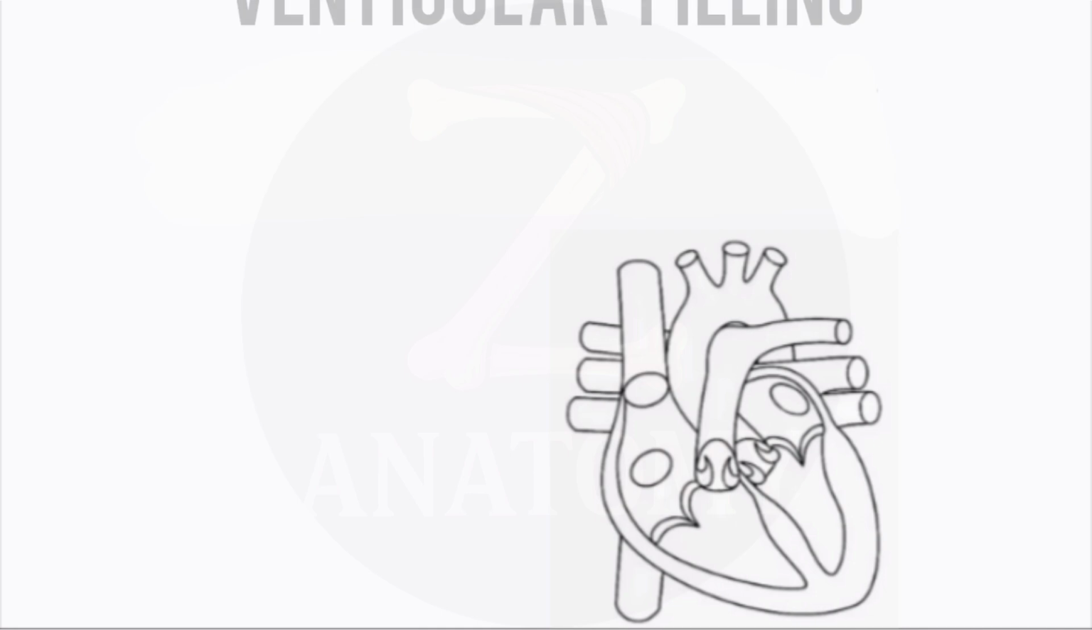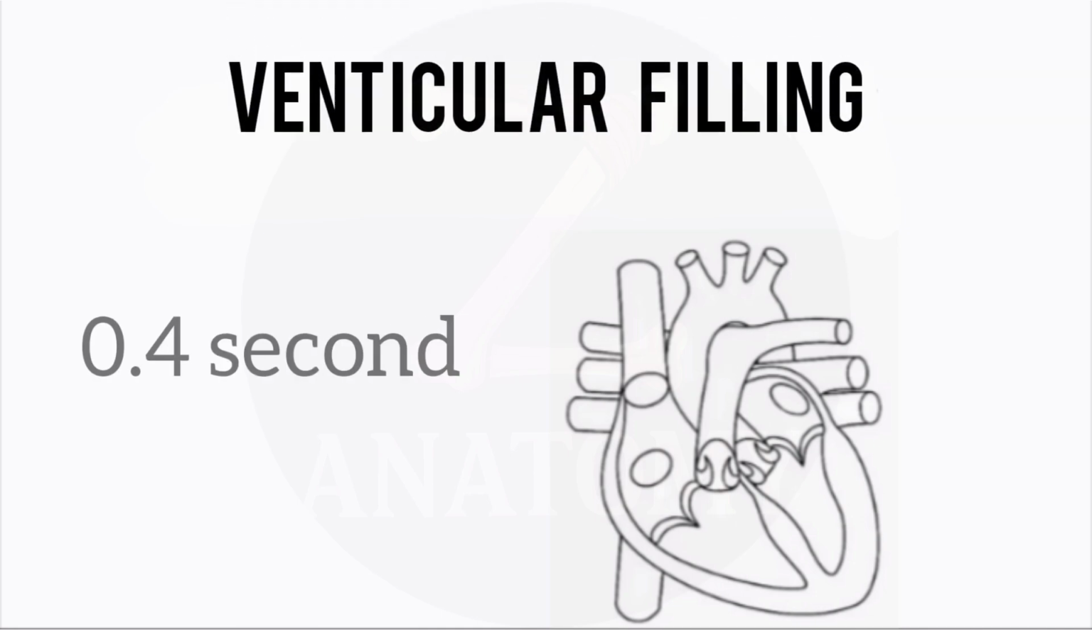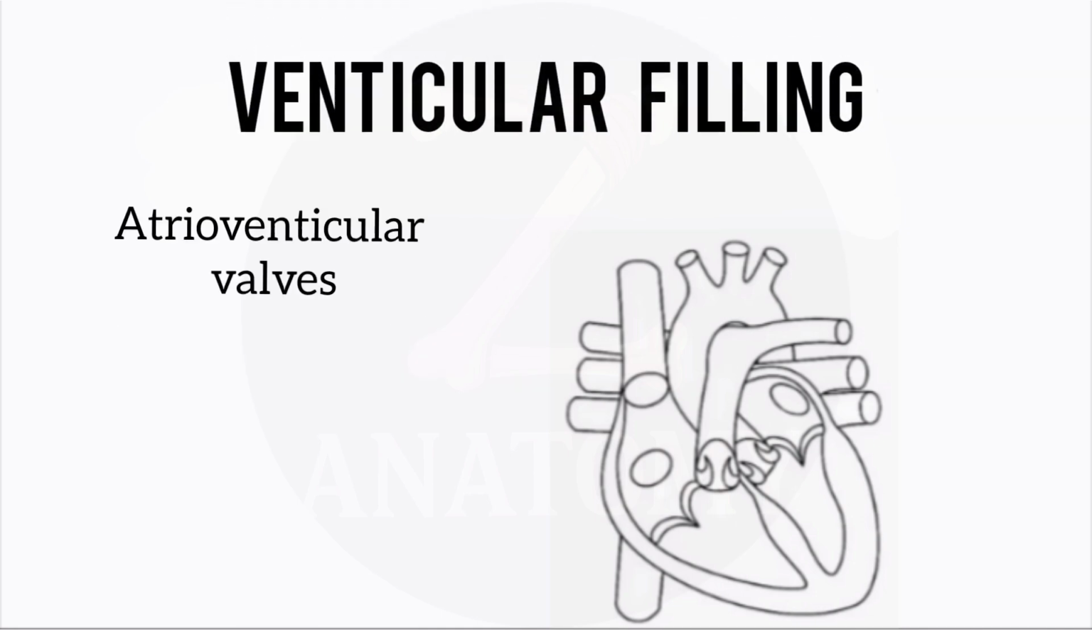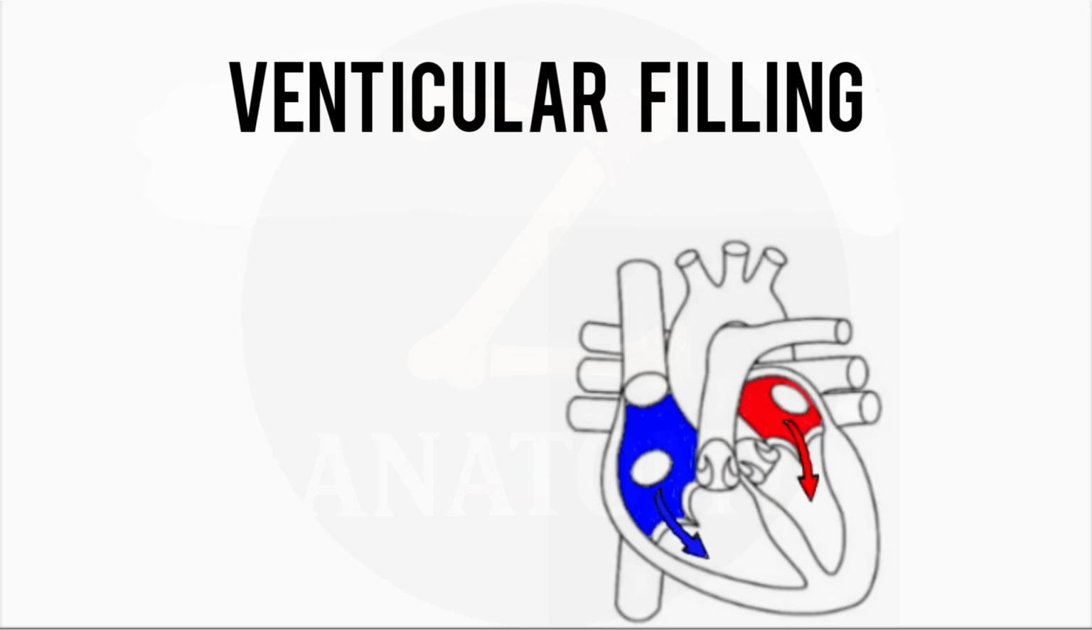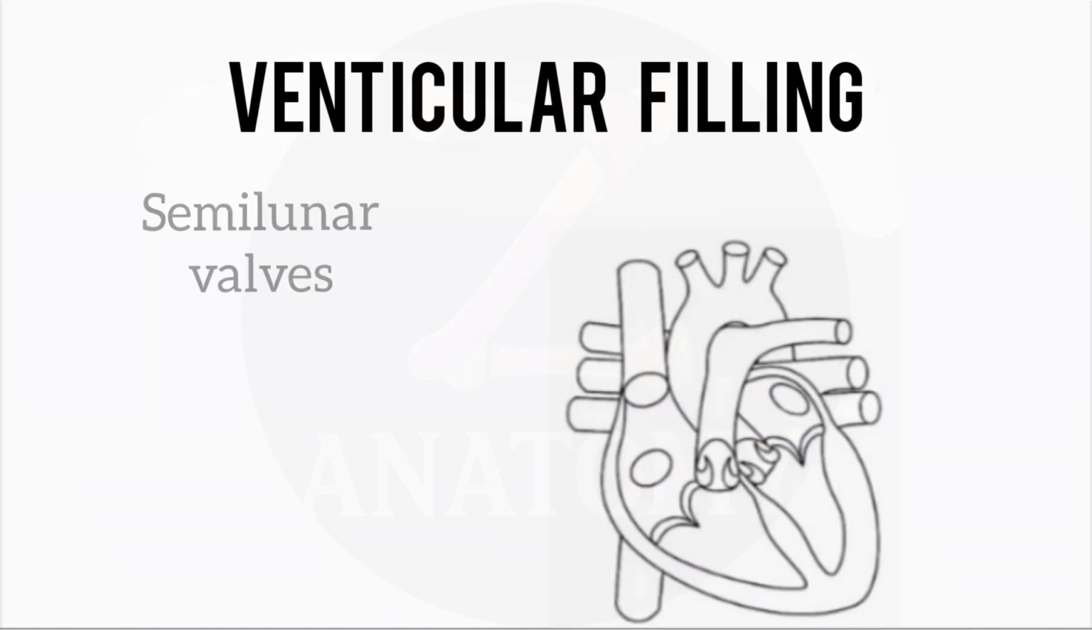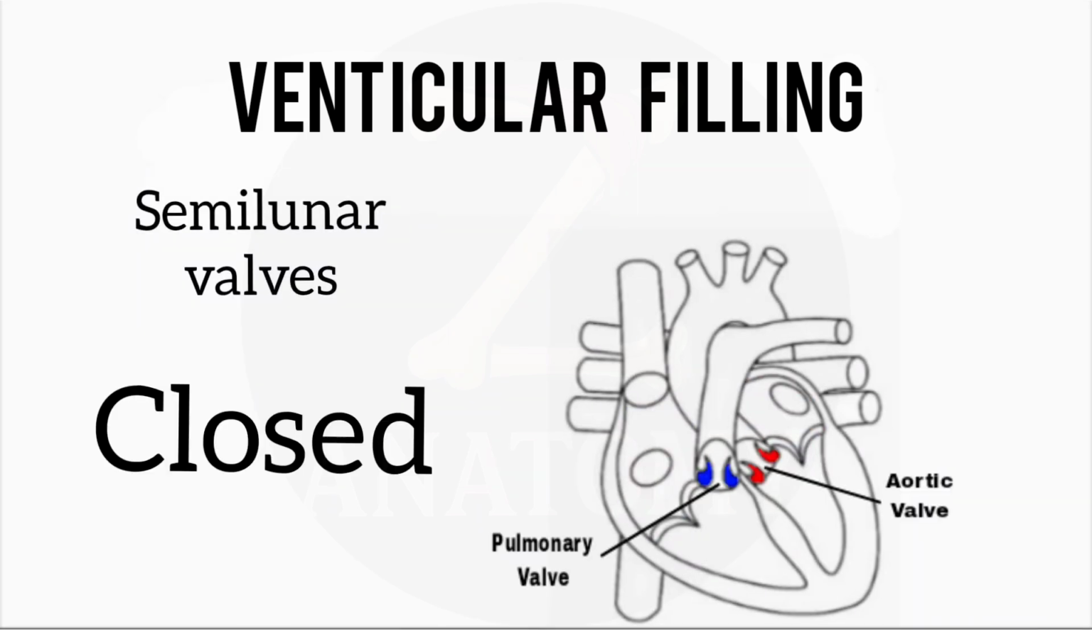Second, ventricular filling, lasting about 0.4 seconds. The atrioventricular valves open. Blood flows freely into the ventricles. The semilunar valves stay closed. This prepares the ventricles for the next heartbeat.